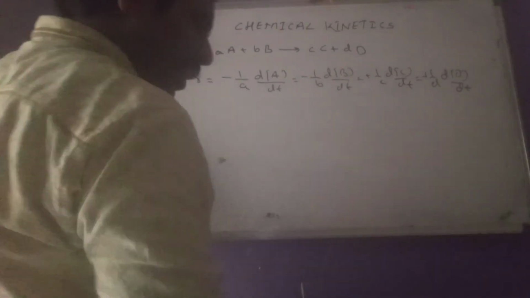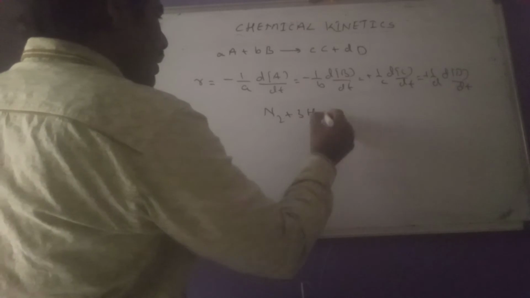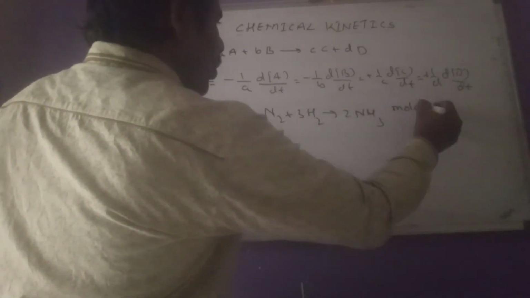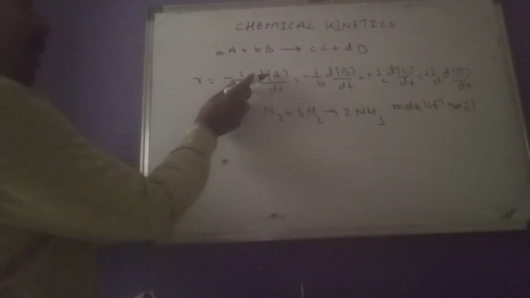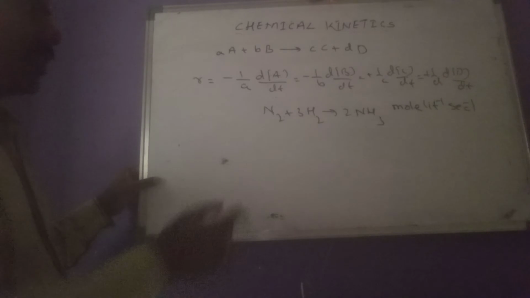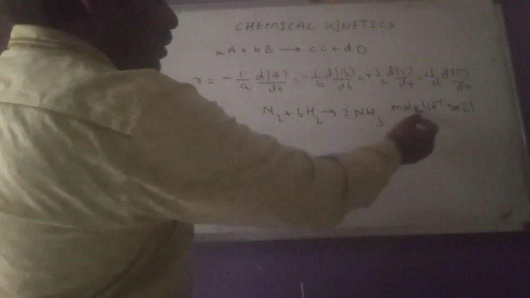So before going to that reaction, first let us see what are the units of rate of reaction. Units of rate of reaction are mole per liter per second. See here, concentration by time. What is the unit for concentration? Units of concentration are mole per liter, and here second is also there. So that's why the units of rate of reaction are mole per liter per second.